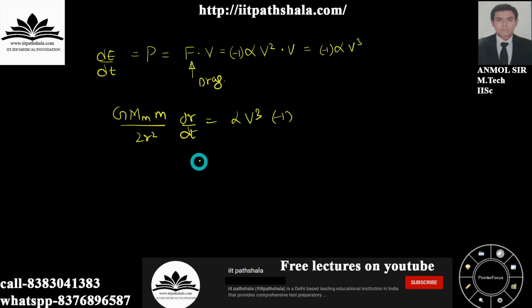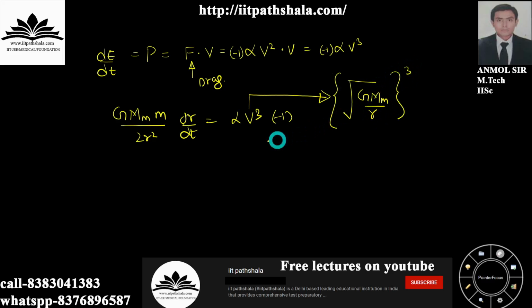Now you have to consider that there is a velocity given to you. Velocity is there, so I can replace the following velocity by root of g m of moon upon r to the power 3. Okay, you have to replace this v by the following expression. Why? Because you are having both of your variables in the form of r and t only.